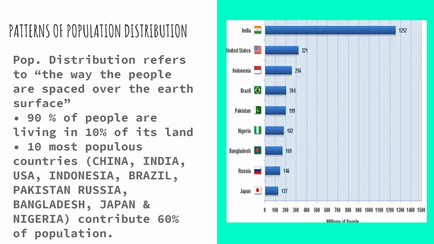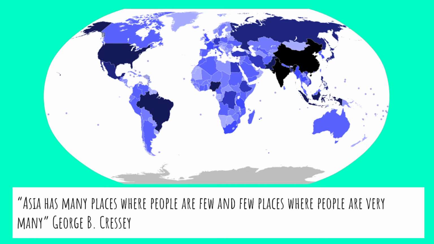Population distribution all over the world says that population is distributed unevenly on the surface of the earth. That is, 90% of people are living only on 10% of land. I'll take you to the previous slide again. You will find that 90% of the population is concentrated only in a little bit of land.